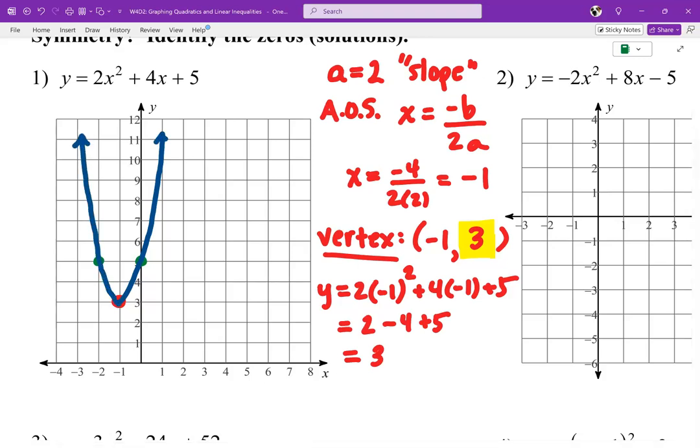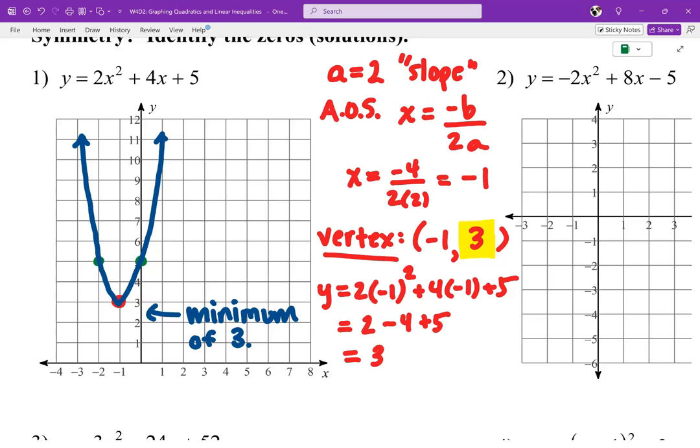So the last thing, this is a minimum, right? They wanted to know what's your minimum. So your minimum is right there. It's a minimum of 3.